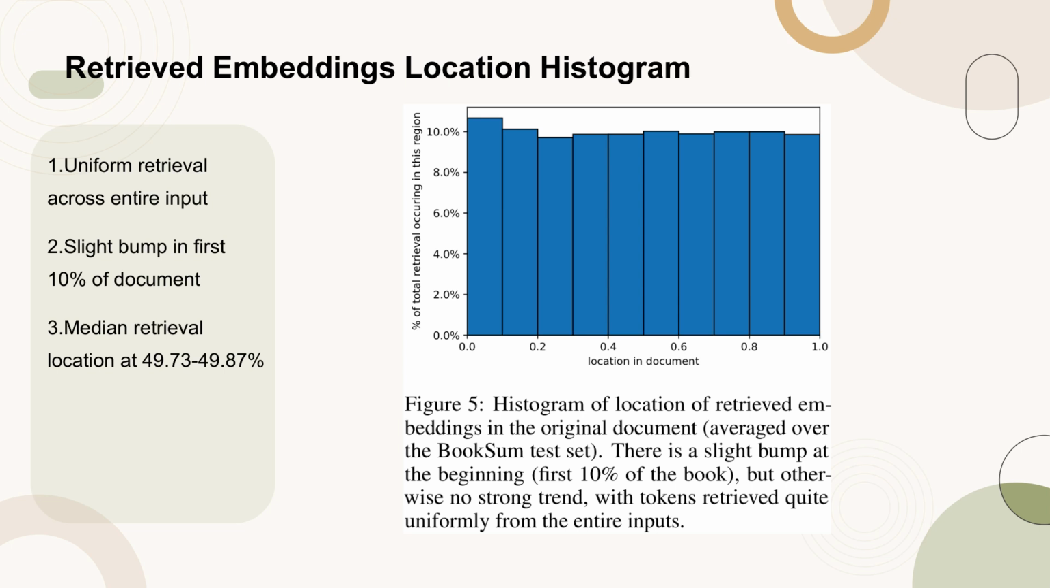The data reveals a slight increase in retrieval frequency in the initial 10% of the document, but overall, there is no significant trend, indicating that tokens are retrieved uniformly from the entire input. Notably, the median location of a retrieved key falls between 49.73% and 49.87% of the way through the input document, suggesting a balanced retrieval pattern across the document's length.